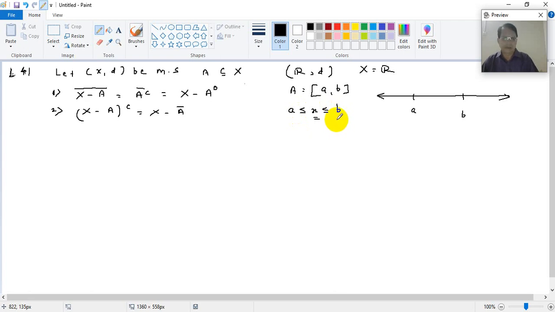That is your set. Now what is X minus A, the complement of that? If A is the closed interval [a, b], its complement is minus infinity to a, open, union b to infinity, open. Because the elements of R not in the closed interval [a, b] are the complement of A, it is obviously the open interval from minus infinity to a, union b to infinity.